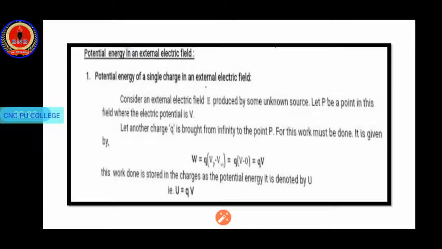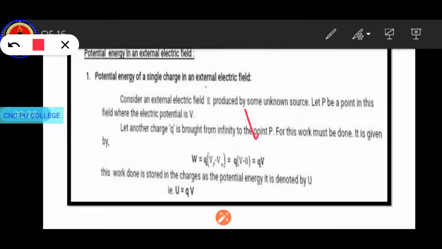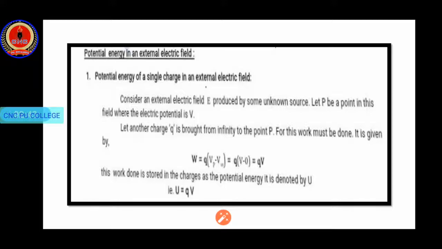So the total work done in bringing the first charge is W equals charge into potential difference, that is V. Therefore W equals QV, and this work done will be stored as potential energy. So we got the expression for potential energy of a single charge in an external electric field.